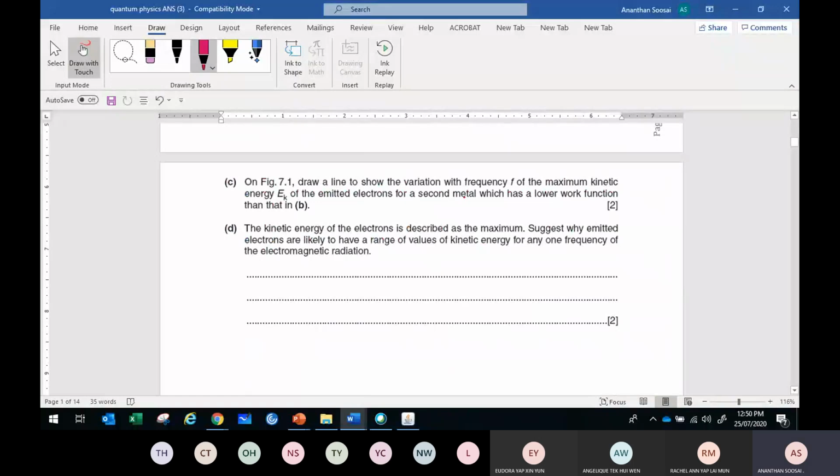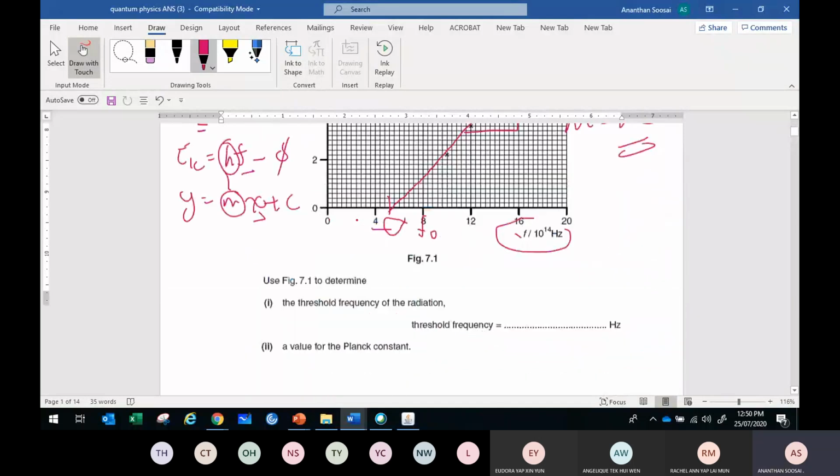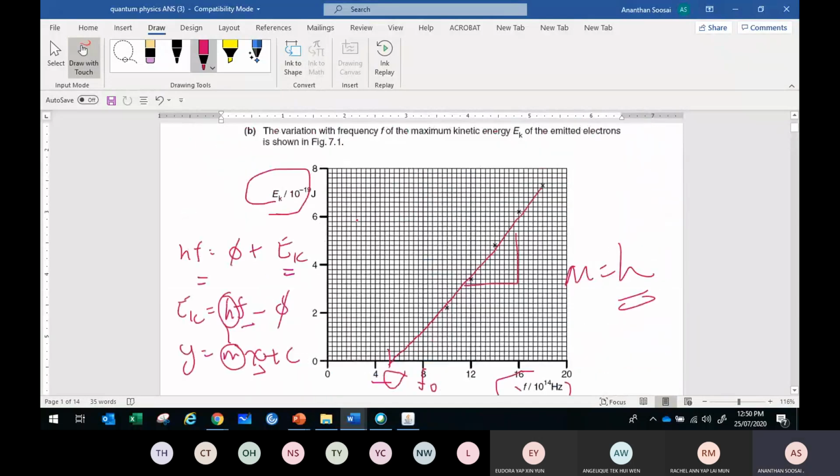Draw a line to show the variation with frequency F of the maximum kinetic energy of the emitted electron from a second metal, which has a lower work function. So, lower work function, how does the graph look? Shift to the left. So something like this one. So lower work function, this is the graph you should draw.